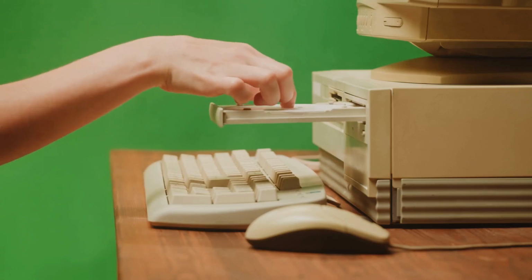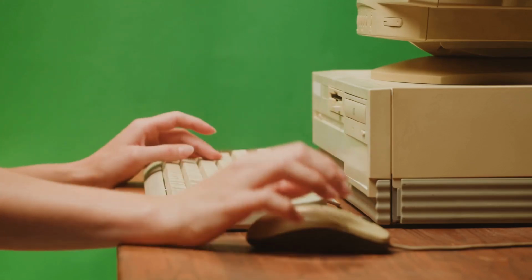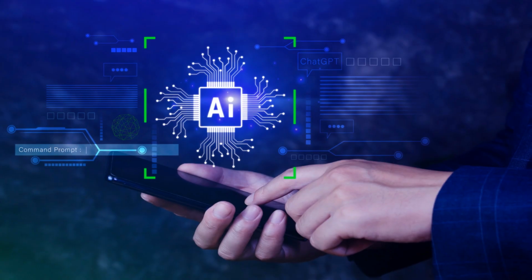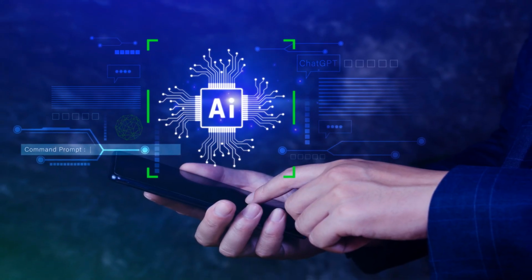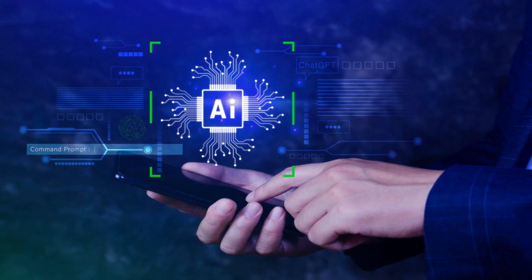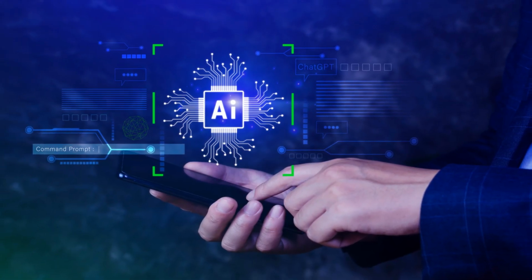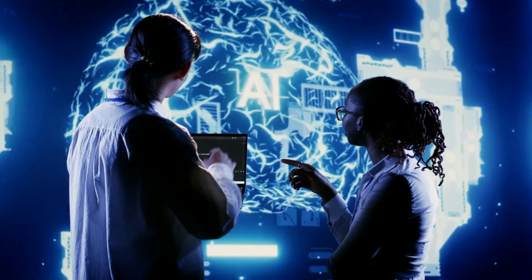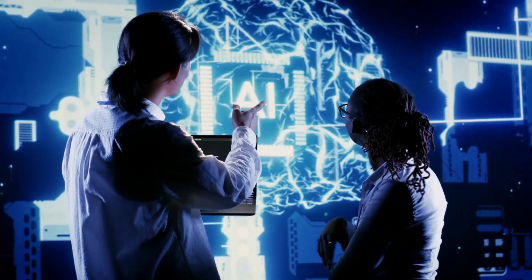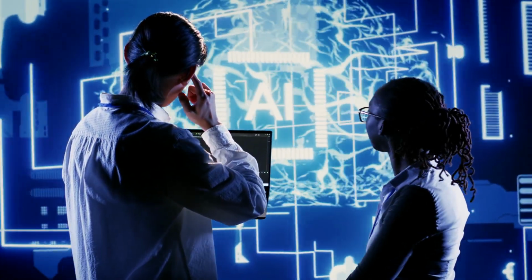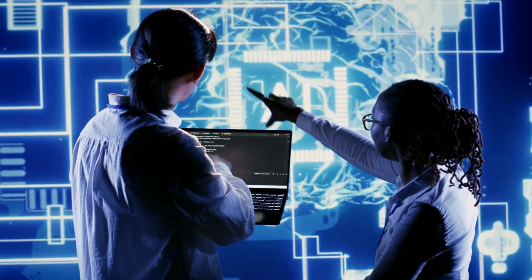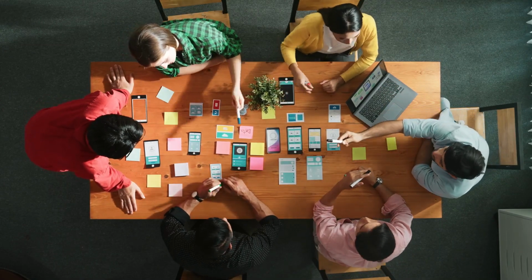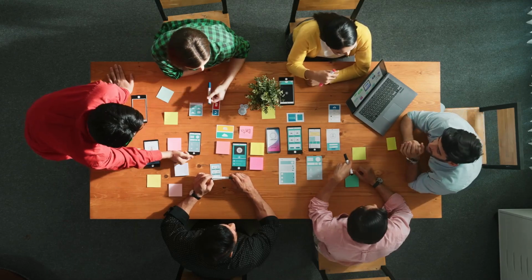For decades, our relationship with computers has been one of command and execution. We tell the machine precisely what to do, step by step, and it does it. The introduction of technologies like Deep Agent marks a profound shift. We're moving from an era where we build the systems to an era where the AI builds the systems for us. Deep Agent is not just a doer, it's a thinker and a builder. It functions as a systems architect, taking high-level strategic objectives and translating them into fully functional digital systems. This democratization of system design will unleash a wave of creativity and problem-solving from every corner of the business.